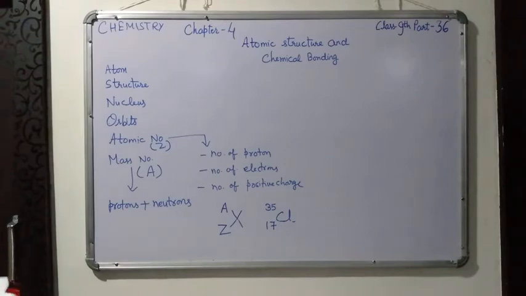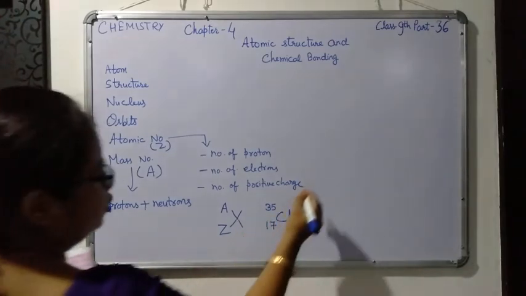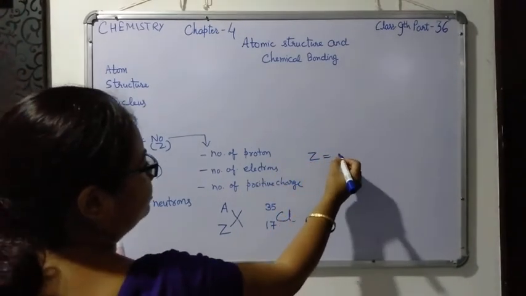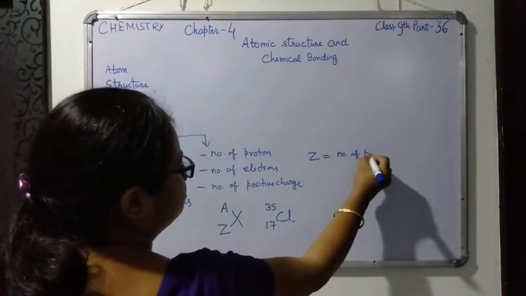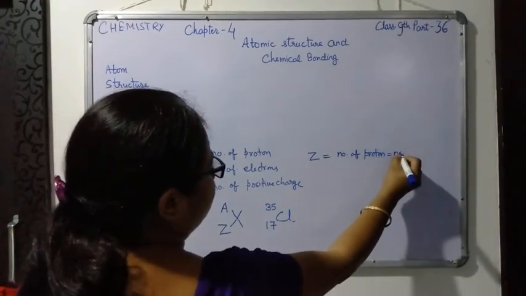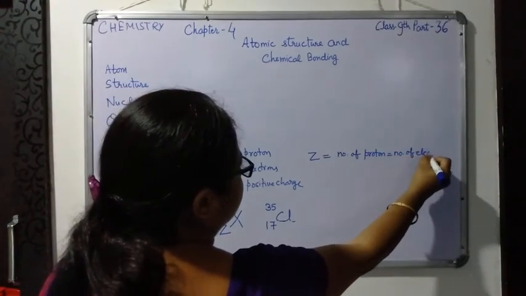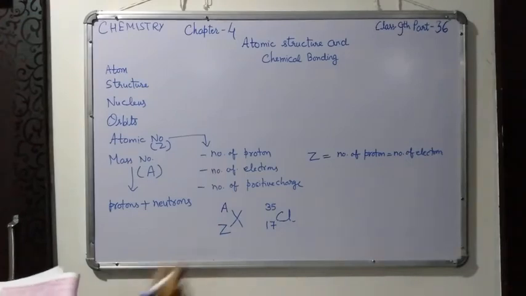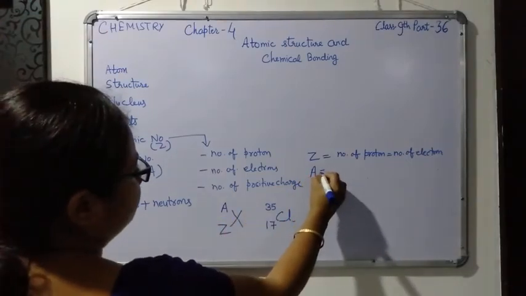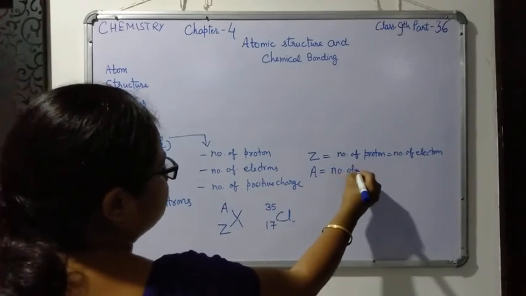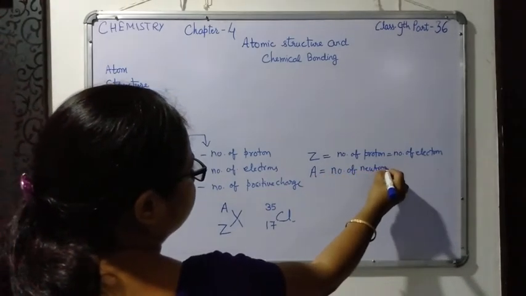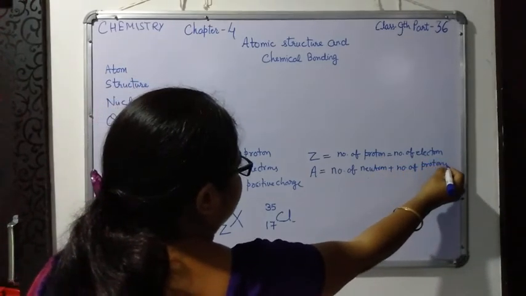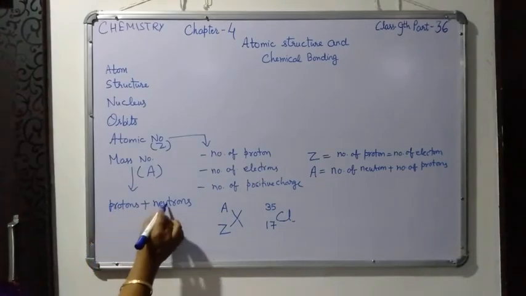Suppose you are given the atomic number. With the help of this atomic number you get the number of protons and the number of electrons also. Now mass number is equal to number of neutrons plus number of protons. I told you just now that mass number is equal to the number of protons and the number of neutrons.